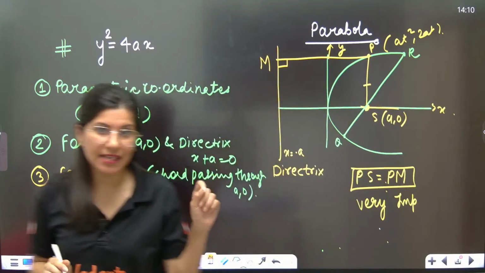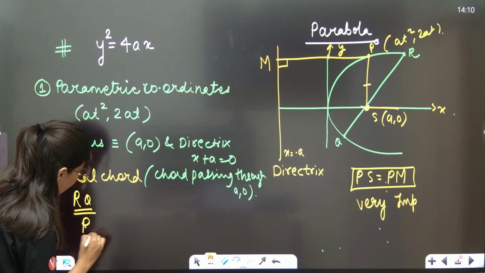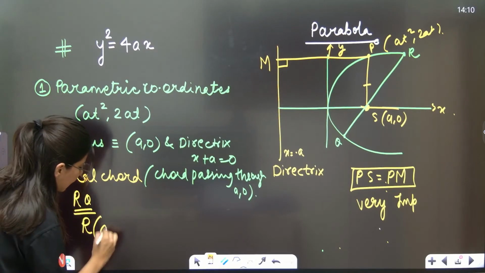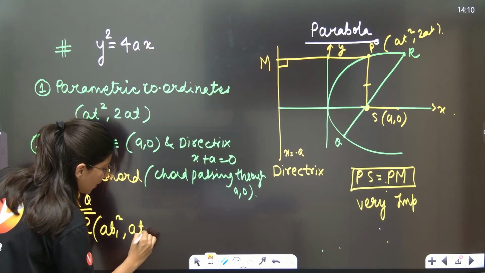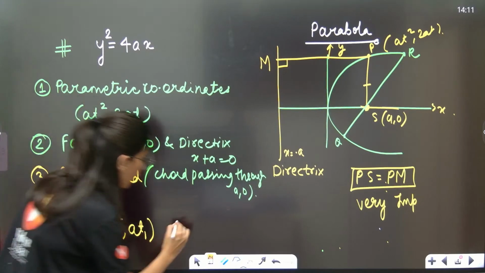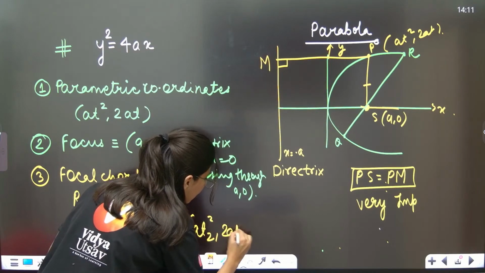Now understand, if I say that R has coordinates (at1 square, 2at1), that means t1 is the parameter of R. Now Q will be (at2 square, 2at2).